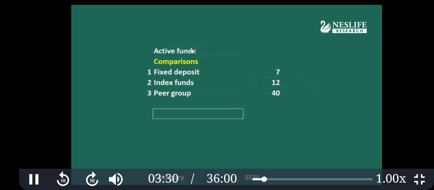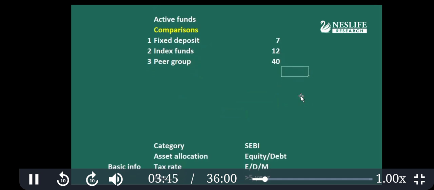So actively managed funds will be compared with the FD, the index funds and the peer group. These are the three comparisons. And then based on that, we want just one out of these 40. So comparison-based measurement is necessary.